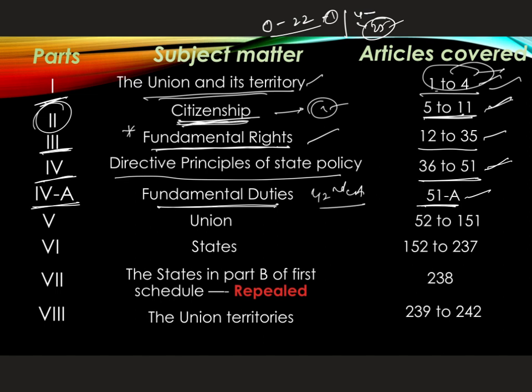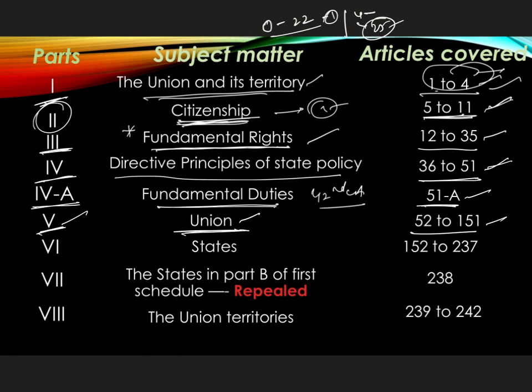And if you come to Part 5 of the Indian Constitution, it deals with the Union government. Who comes under the Parliament? For example, the President, the Prime Minister, and whoever comes under the Union government, everything comes under this. So Articles 52 to 151.